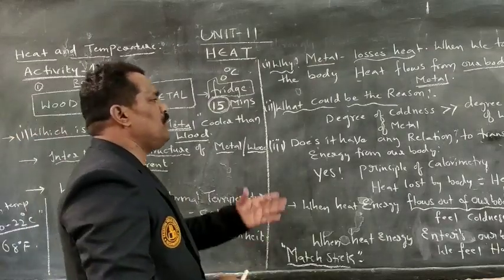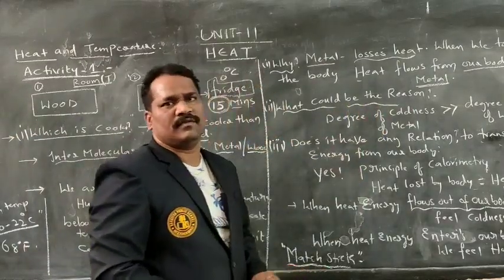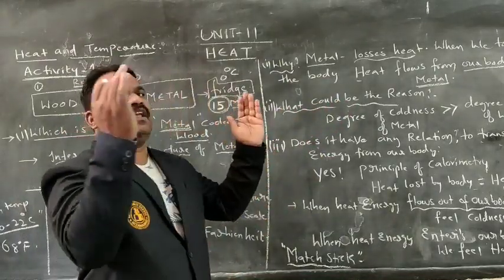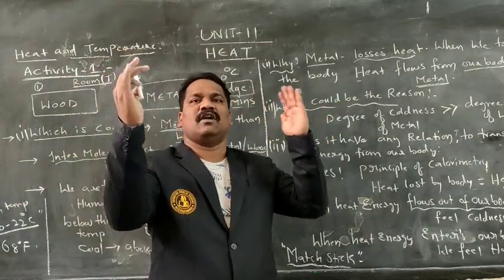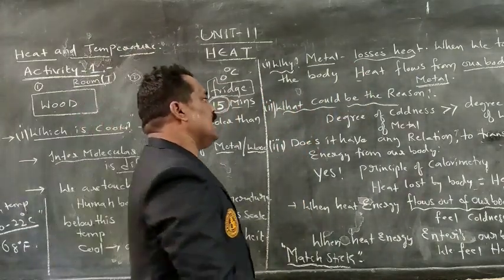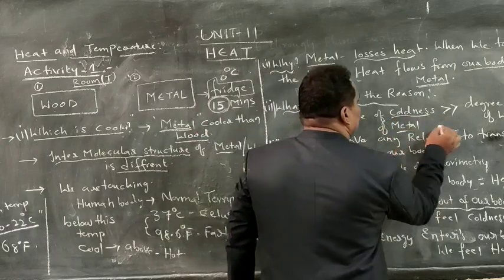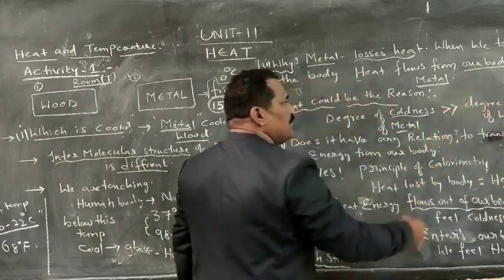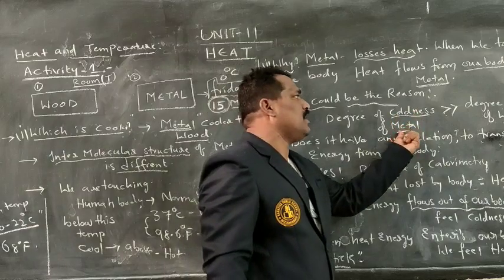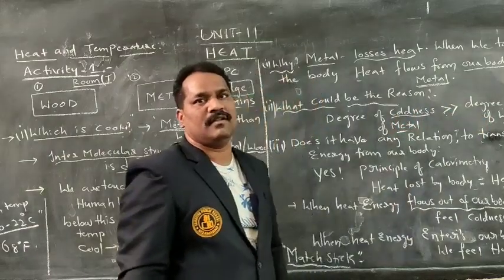Next, what would be the reason for this? The main reason is, as we are comparing two materials, one wood and the other metal, the degree of coldness of metal is greater than that of wood. Why? The structure, it is a different material.